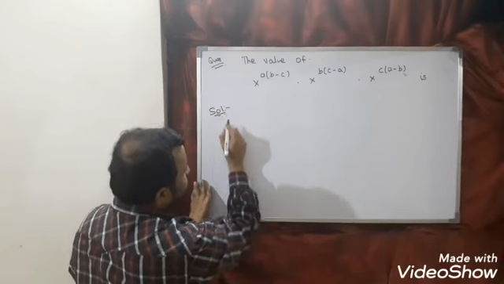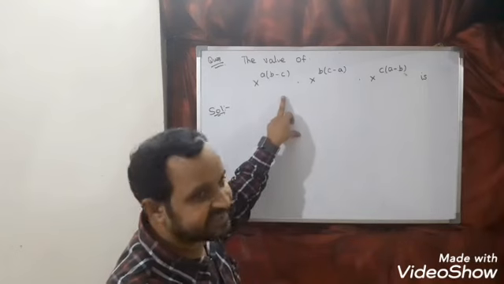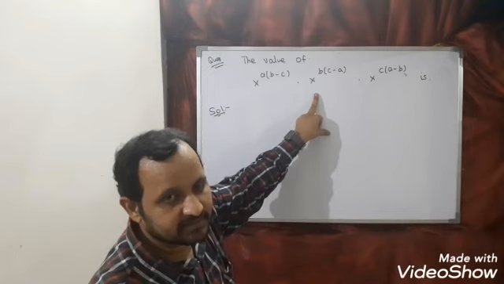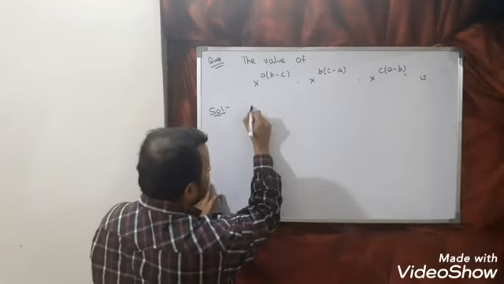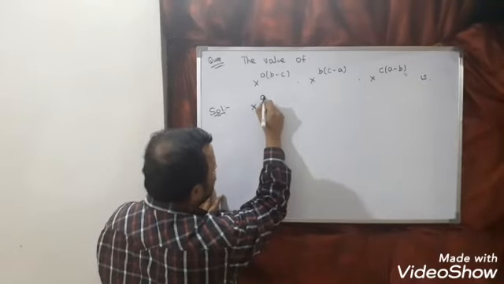This we can write as, you can see here product came and base is same. So whenever base is same and product comes, first law: we have to add the powers. So I am applying the first law. According to the first law we have to add the powers.